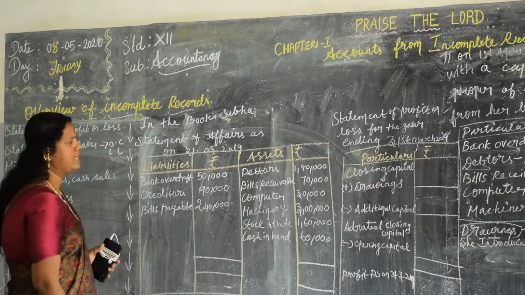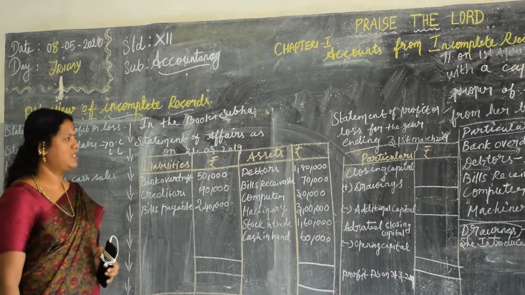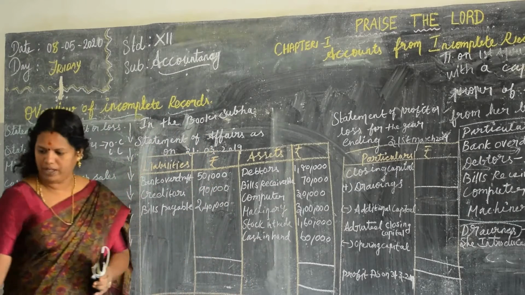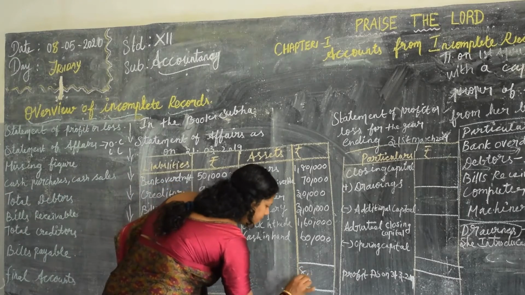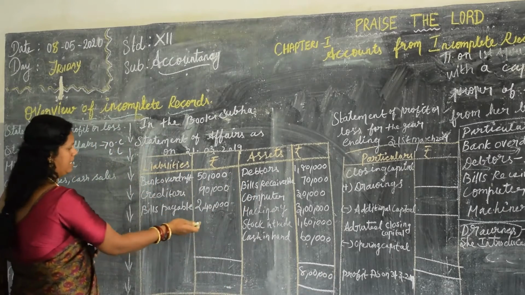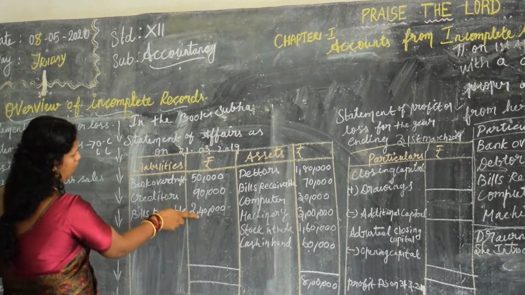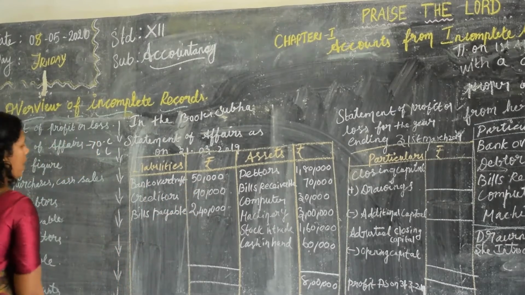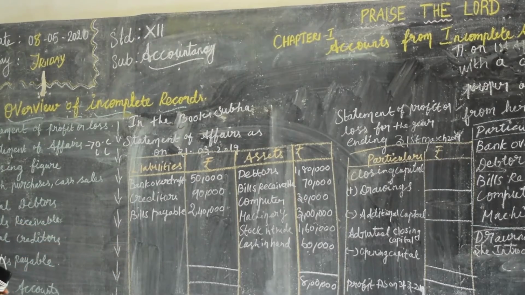Make sure you write all the zeros. The zeros are very, very important. Zeros are like heroes for our accountancy, so keep on point on this. Add all these amounts. We will get 8 lakhs. This side: 2,40,000, 2,90,000, 50 plus 90, 1,40,000. 1,40,000 plus 2,40,000 gives 3,80,000. From this you deduct, you will get